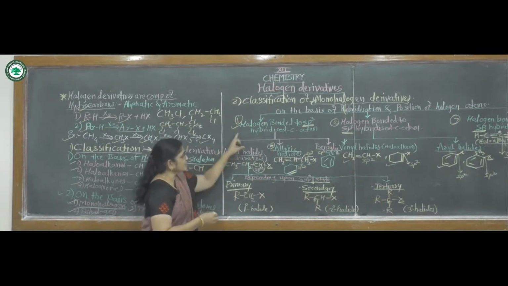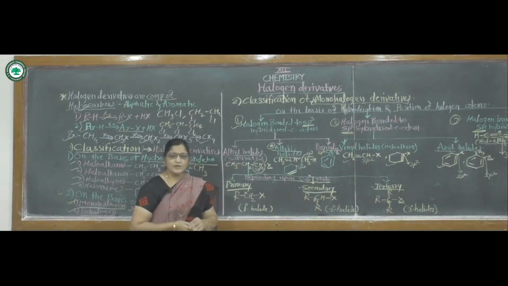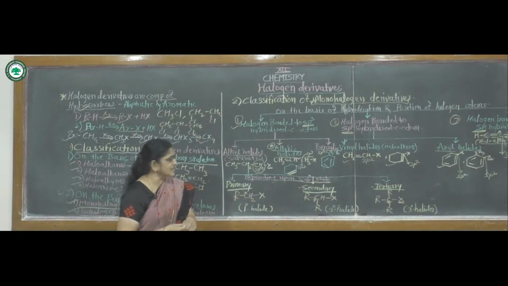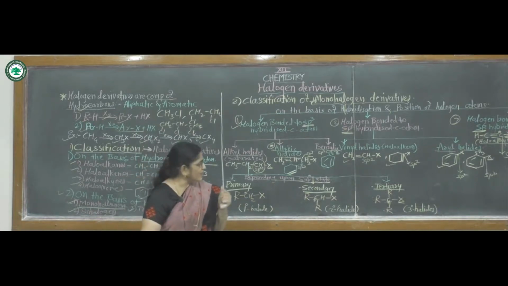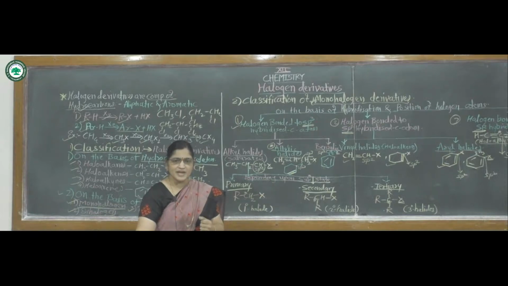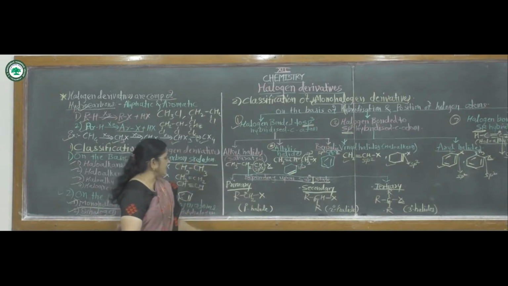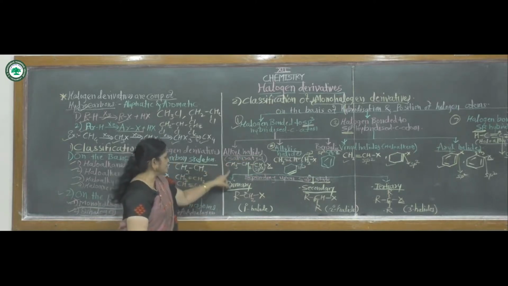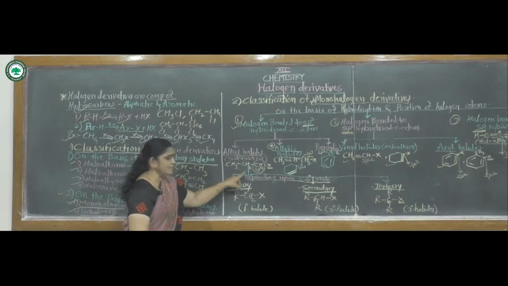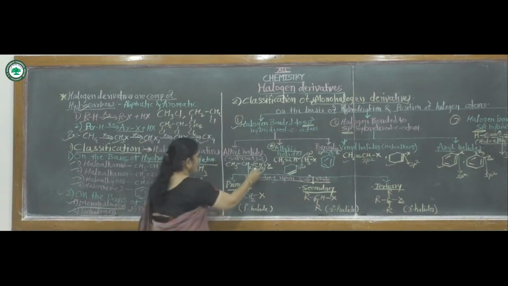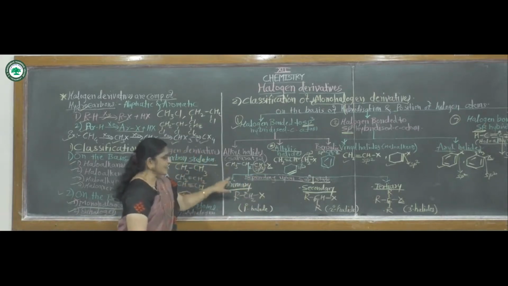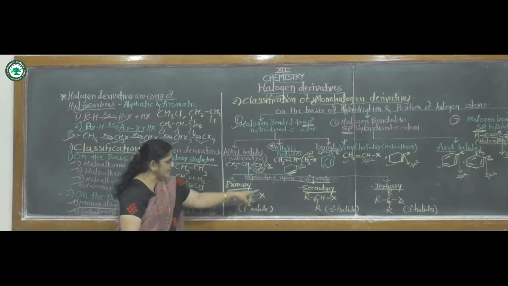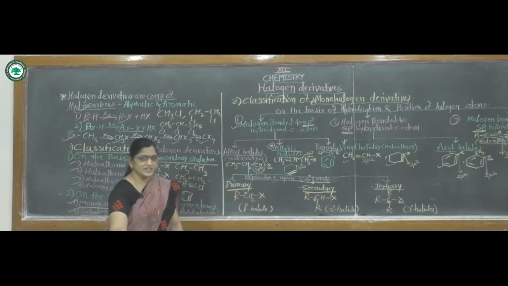First one, that is halogen bonded to sp3 type of hybridized carbon atom. Second one, halogen bonded to sp2 type of hybridized carbon atom. And third one, halogen bonded to sp type of hybridized carbon atom. These are again classified as alkyl halides, allylic halides and benzylic halides. Alkyl halides means it is a saturated compound, halogen bonded to sp3 type of hybridized carbon atom. These are again classified as primary alkyl halide, secondary alkyl halide and tertiary alkyl halide.